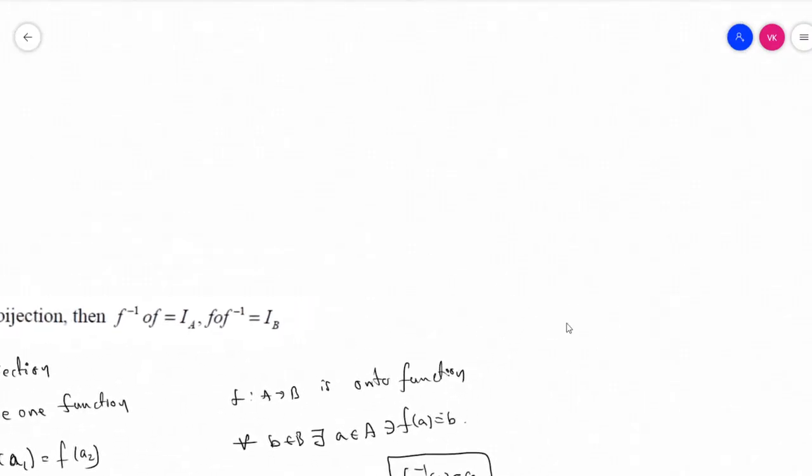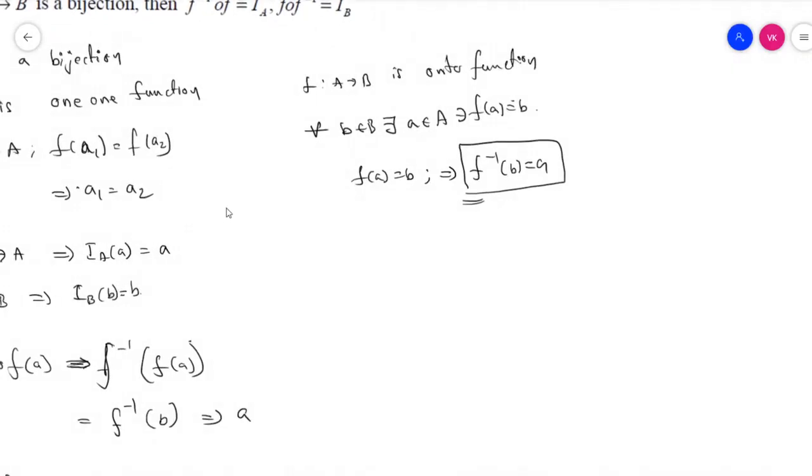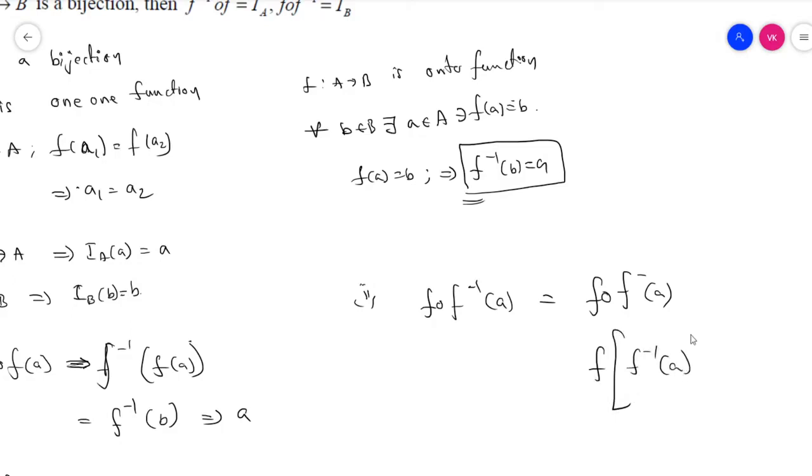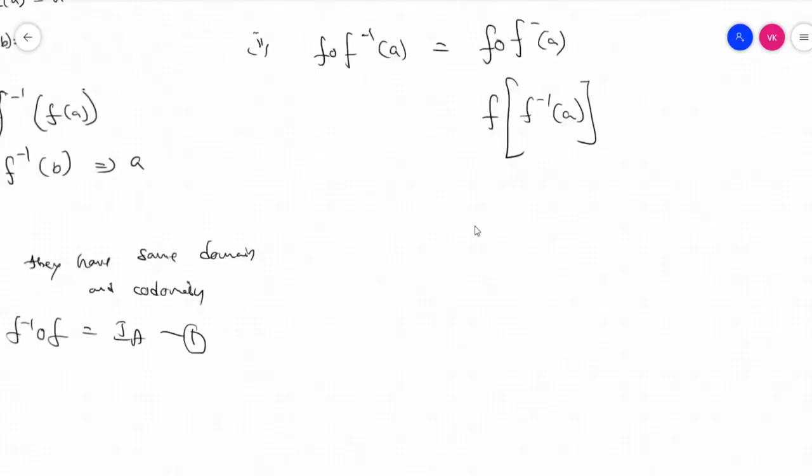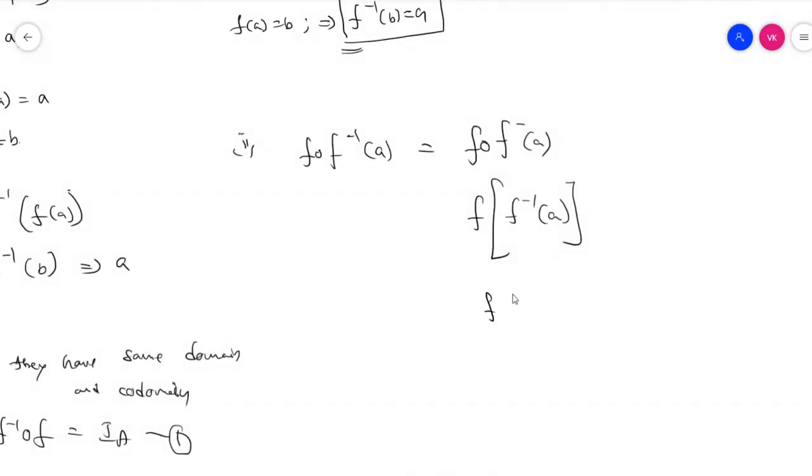Now go for the second part, that is f circle f inverse. Second one: f circle f inverse of a is equal to f of f inverse of a. Oh sorry, this is a small correction.